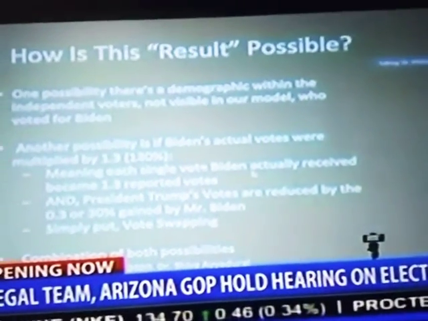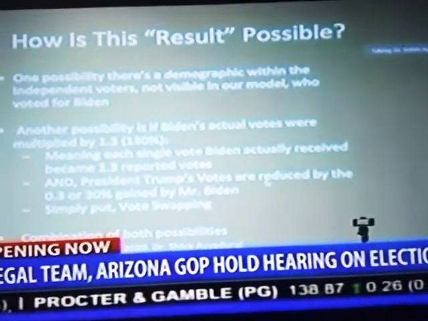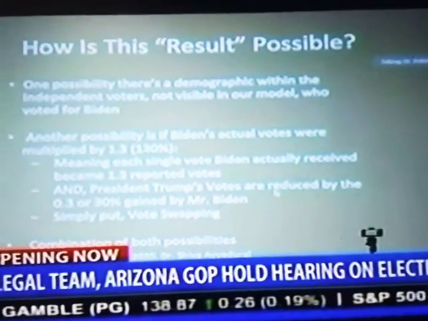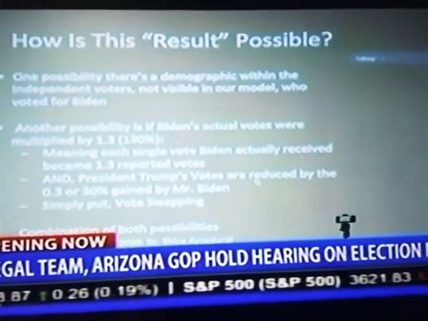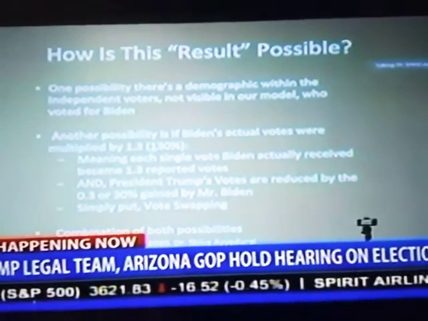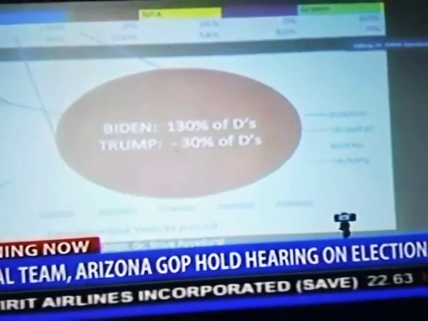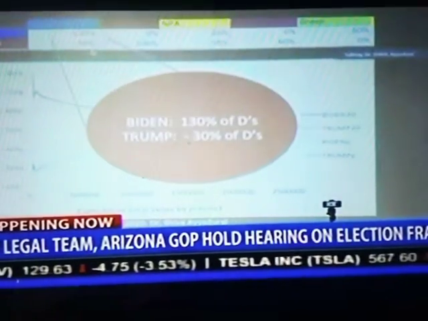An increase in the weighting of a vote that was given to Mr. Biden, and President Trump's votes are reduced by exactly the same margin gained by Mr. Biden. Simply put, you could call this vote swapping, because you can't reconcile unless you take from one fold into the other. This combination out of all the possibilities to match this curve perfectly is the only one we found so far. And the demographic distribution that it asserts seems highly implausible.